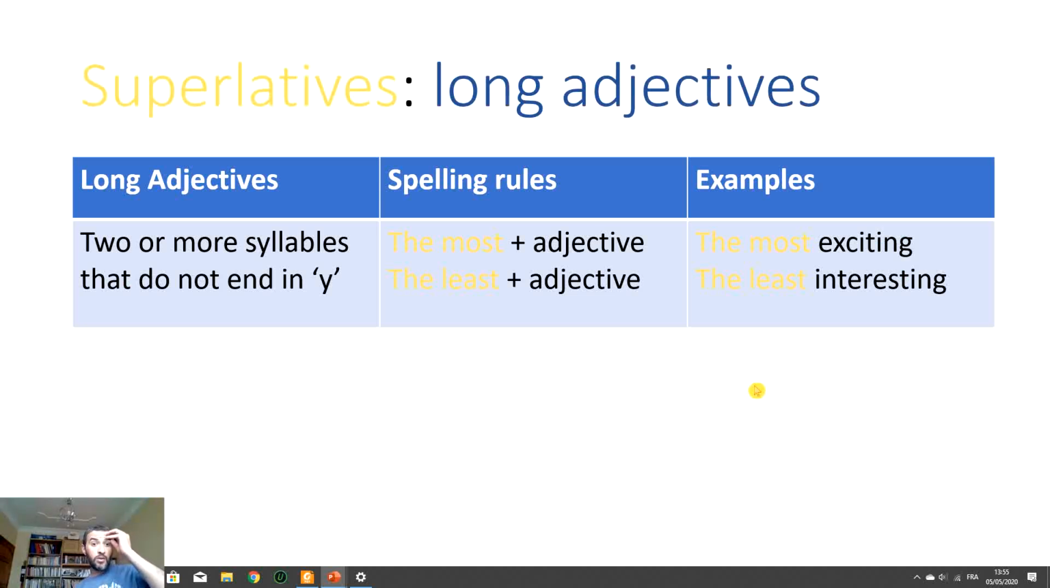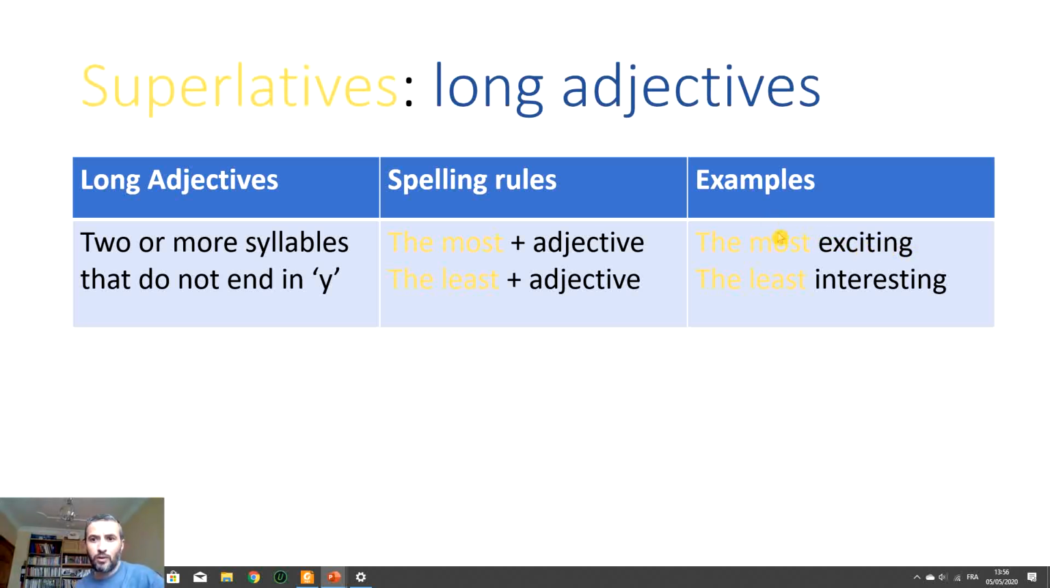It's very easy. So what is a long adjective? It's two or more syllables that do not end in y. Remember, if it ends in y, it is short, it is not long. So any adjective of two syllables that does not end in y is a long adjective. So the most plus adjective. We don't touch the adjective. So for example, exciting, we don't add anything, no est, nothing.